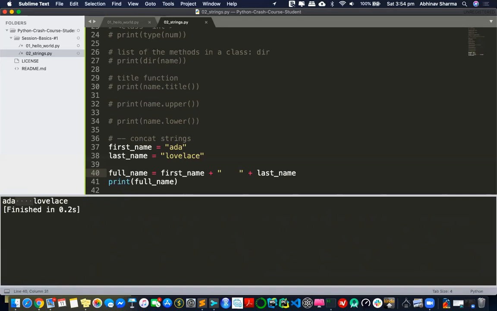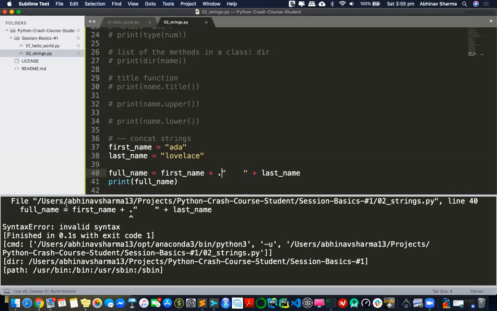If you put a dot inside single quotes, will it add it? Yeah, it will put a dot in between my text. See, this dot is inside a string, so it won't break. It will still be taken as a character. But if I put the dot outside like this, the code will break.